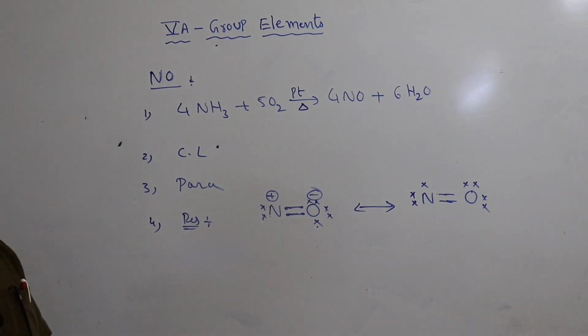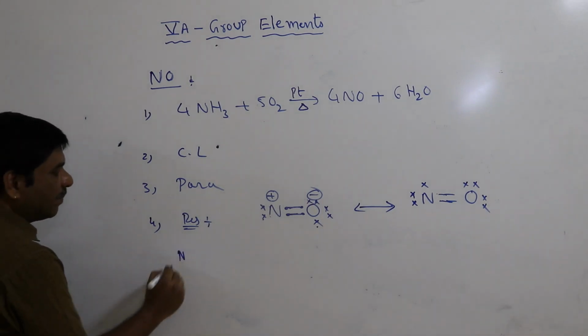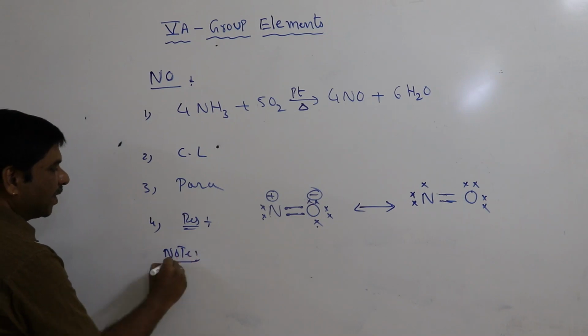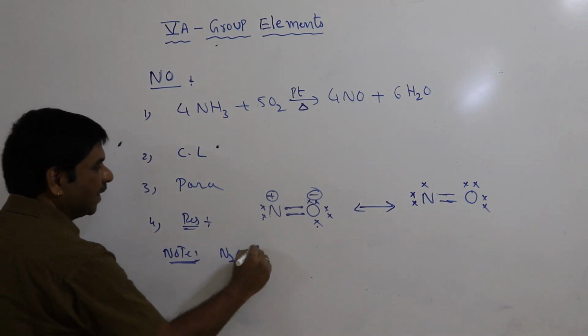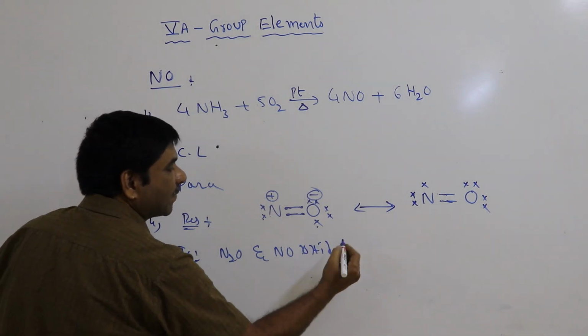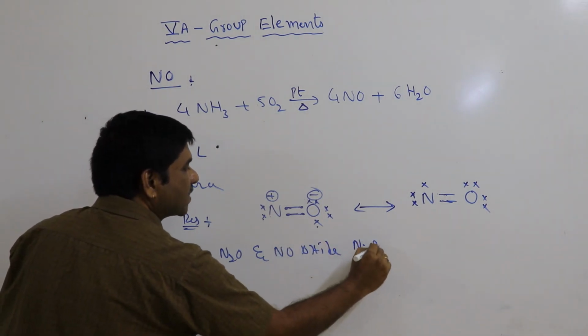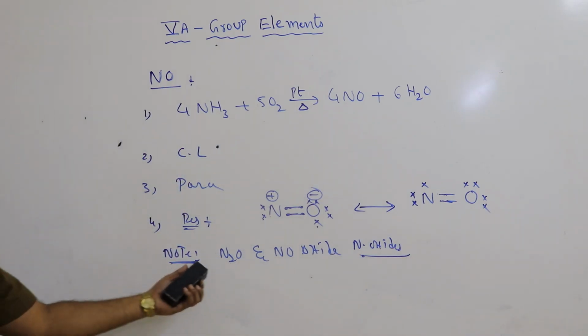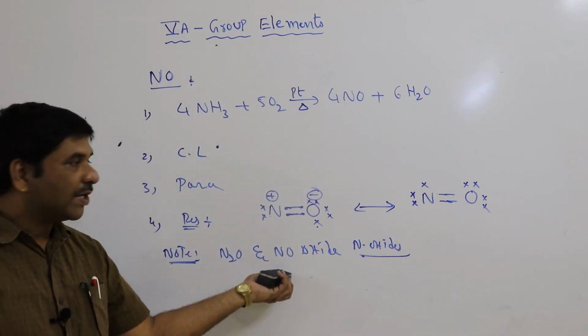This is about nitrous oxide and nitric oxide. A very important point to note: nitrous oxide and nitric oxide, N2O and NO, are neutral oxides.